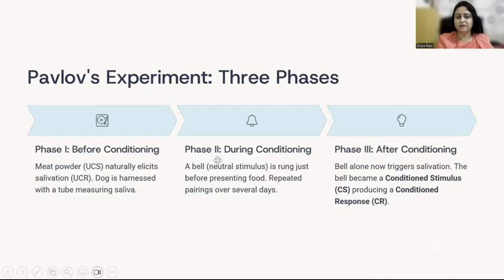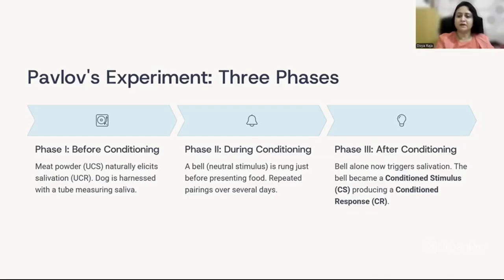The second phase was when conditioning began. They began to condition the dog. So Pavlov would ring a bell, which is considered a neutral stimulus, just before presenting the food. And they did this for many days. They continued the same ringing of the bell before presenting the food.